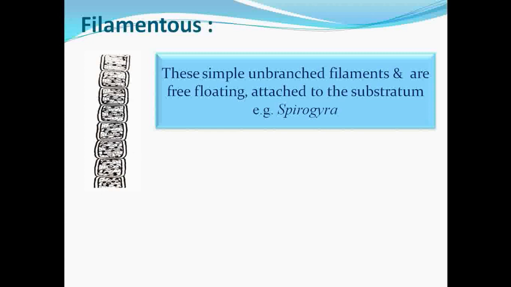The daughter cells cannot detach from the parental body. They remain attached to the parental body. That's why it gives the appearance of a filament, which is non-branched. That's why it is called a simple unbranched filament. For example, Spirogyra.